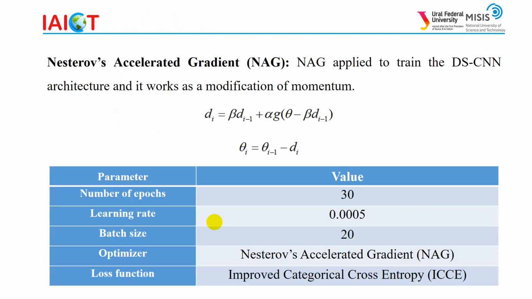Now the next slide is about Nesterov's accelerated gradient. This algorithm has been used instead of SGD in this research. Momentum-based SGD algorithm can lead to accumulated momentum problem. To solve this problem, NAG was applied to train the proposed model. The updated weights are calculated using the below mentioned equation. We can see the training parameters in this table. We use 30 epochs for training and the learning rate we select is 0.005 with the batch size of 20.